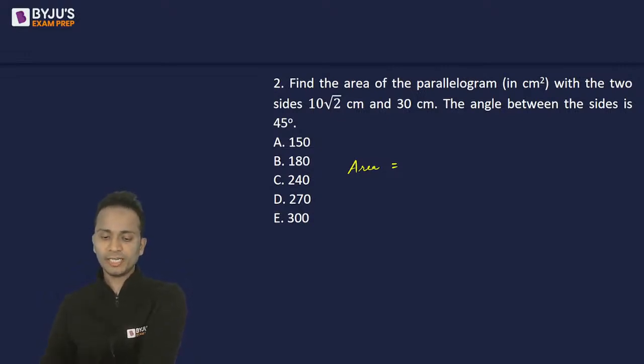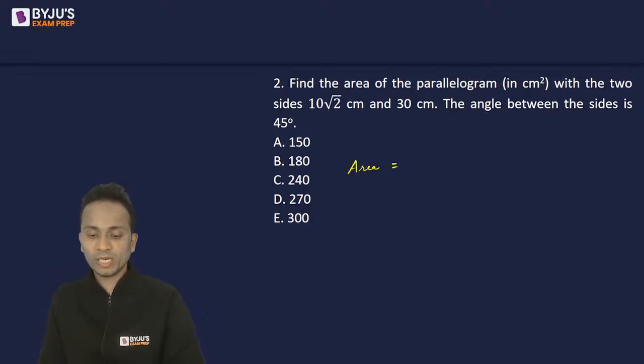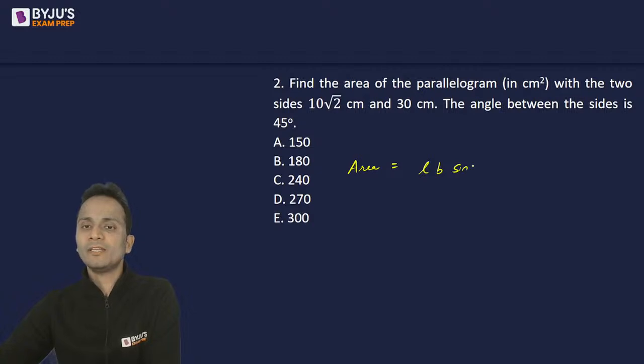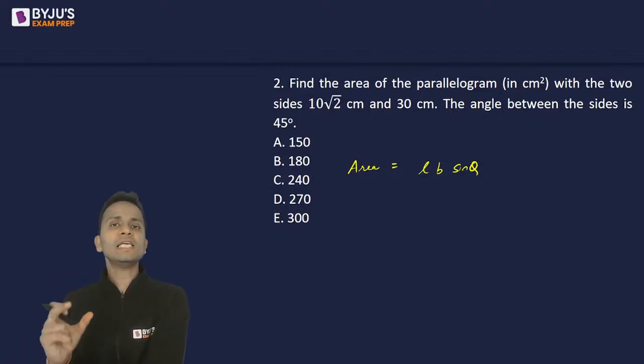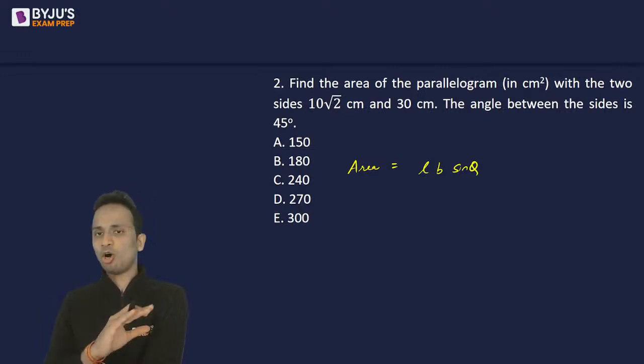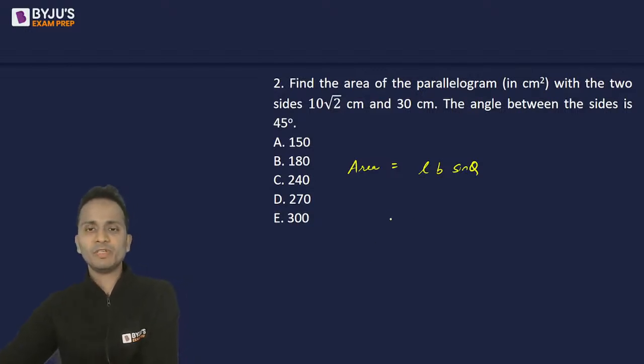Ajinkya says option E. All right. Let's see if there is anyone else who will give the same answer. Now, the formula for finding the area of a parallelogram, it is L into B sine theta, where L is the length, B is the breadth. That means the two sides of the parallelogram. Theta is the angle between the sides. Now, all the three things are given. We are given length, we are given breadth, and we are also given the angle between the sides.